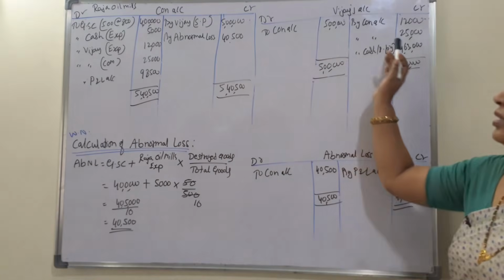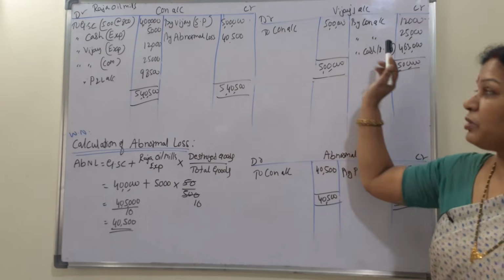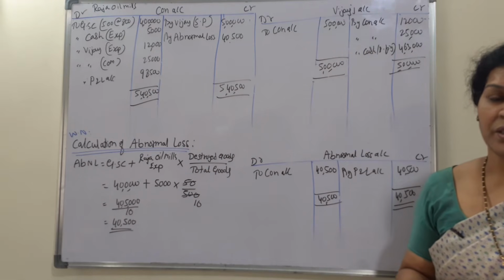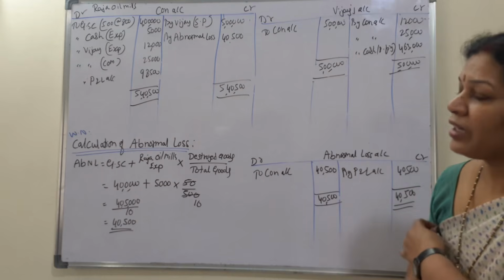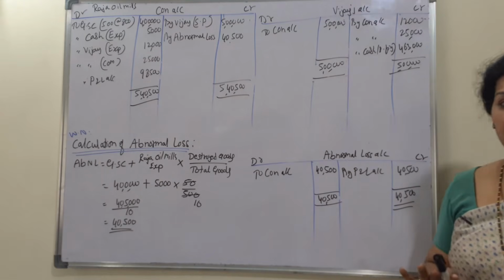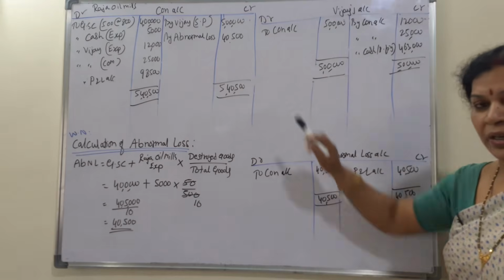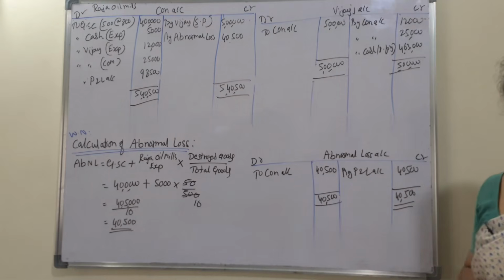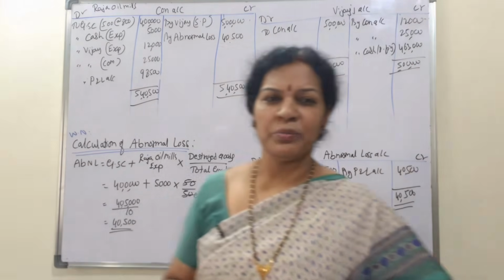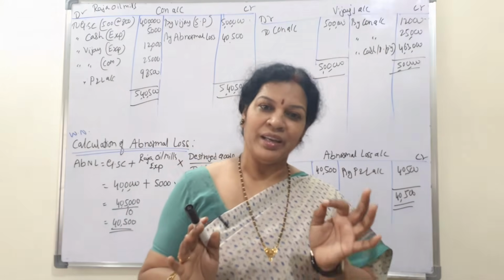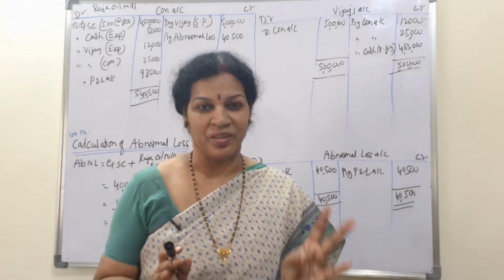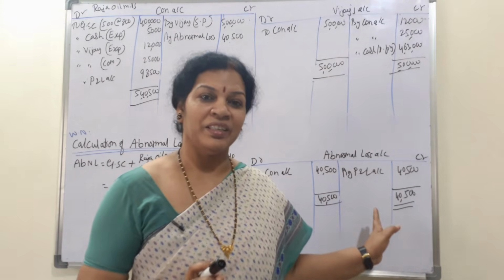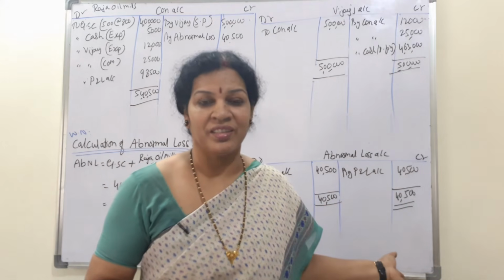Next, the consignee account, you know very well: debit to credit, credit to debit. So you got this amount, 4,63,000. This is to be returned to the consignor, Raja Oil Mills. Now the abnormal loss account: we know that the abnormal loss is 40,500, and we have written it debit to credit. There is no insurance, so the entire loss we are transferring to the profit and loss account. If you observe the profit and loss account in final accounts, any loss or expense we write on the debit side. So we are transferring from here to there because it's a loss, right?